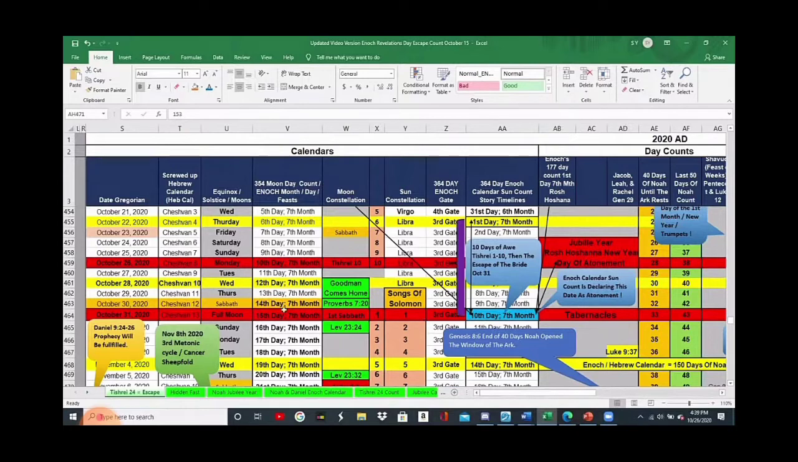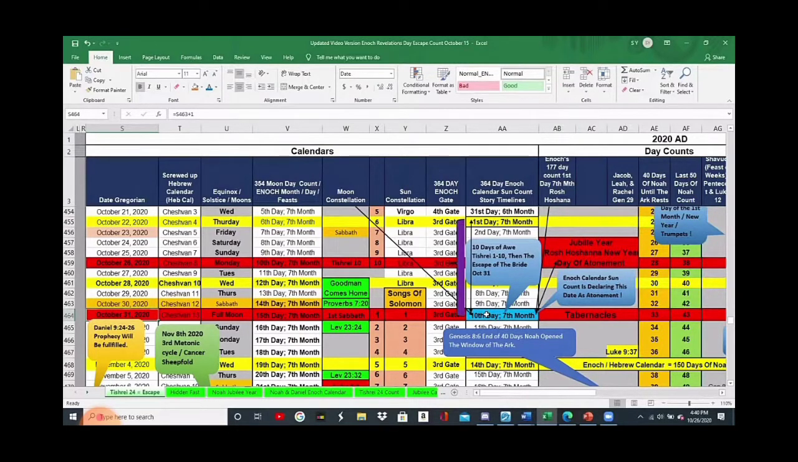So now we have all three. We have the Day of Trumpets, the New Year, the Day of Atonement, the Day of Tabernacles, all being celebrated, or should be celebrated, all on the exact same day, October 31st of this year. This is an absolute shock that we could have three feasts all on the same day.